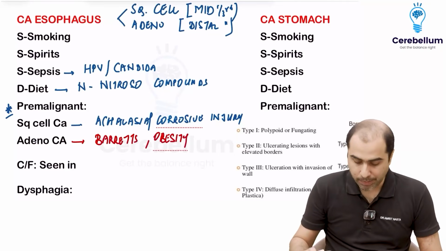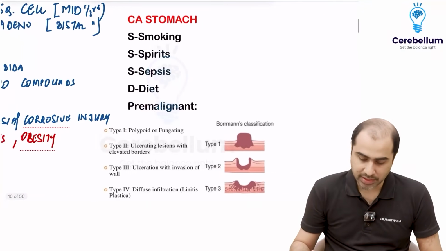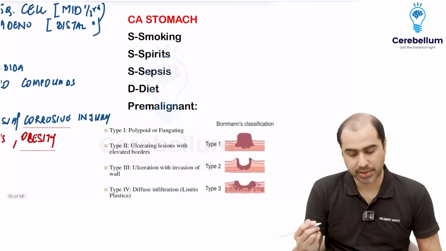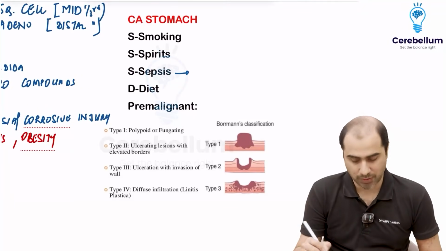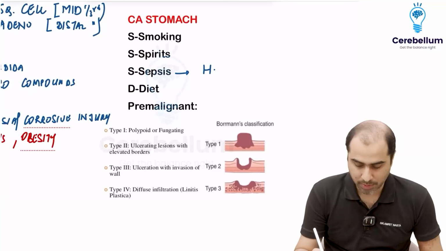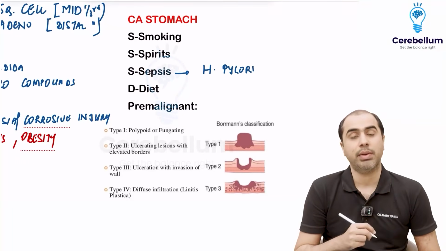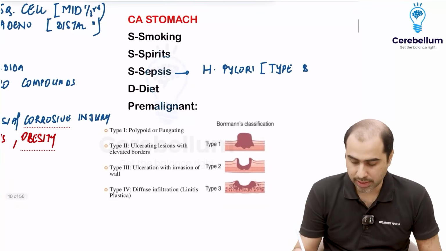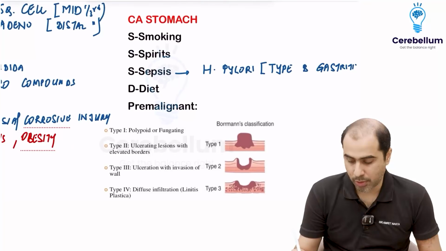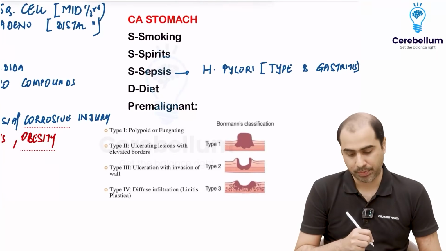Now if you compare this with stomach, the risk factors are very similar. Smoking, spirits, sepsis is the same, but sepsis here is not candidiasis. Obviously, for stomach it will be H. pylori infection, which causes type B gastritis. And it is a WHO class 1 carcinogen.